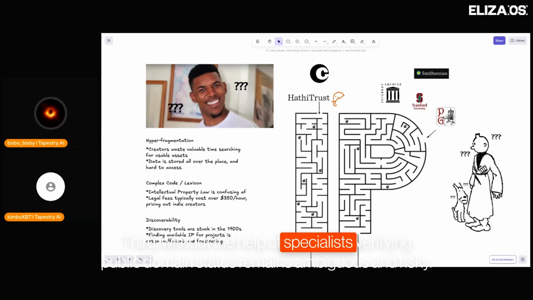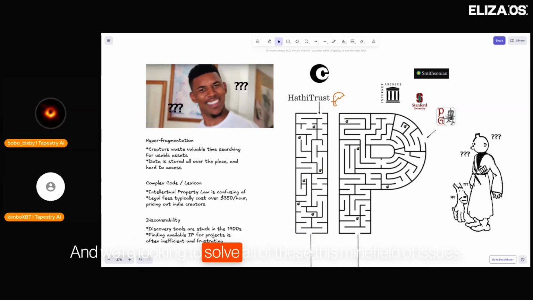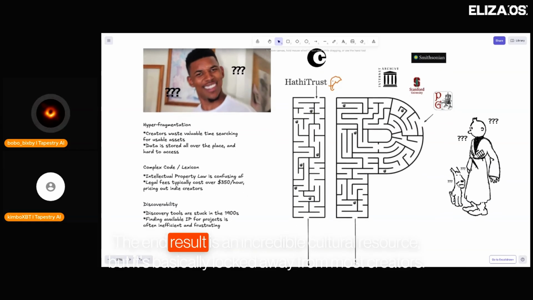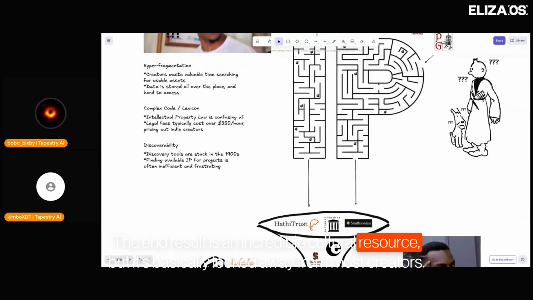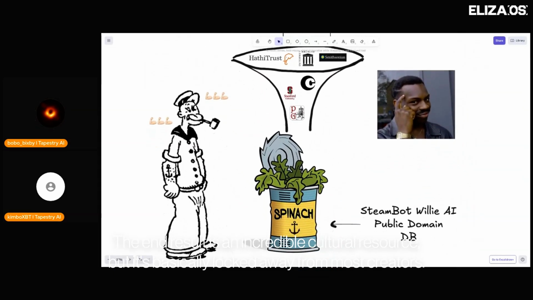Third, without the help of specialists, verifying public domain status remains ambiguous and risky, especially for some works that have different regulatory requirements or renewal requirements. And we're looking to solve all of this minefield of issues. The end result is an incredible cultural resource, but it's basically locked away from most creators.